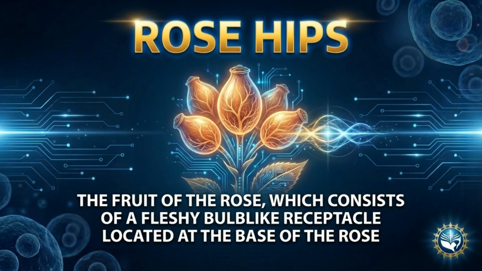Rose hips are the fruit of the rose, which consists of a fleshy, bulb-like receptacle located at the base of the rose. Rose hips. Definition: the fruit of the rose plant, rich in vitamin C. Examples: herbal tea, vitamin supplements, traditional remedies. Fact: rose hips can contain more vitamin C than oranges. Humor: proof that even roses eventually produce something more useful than thorns.